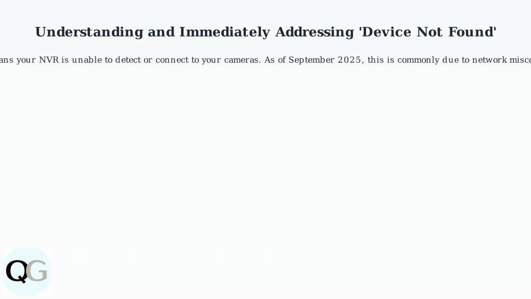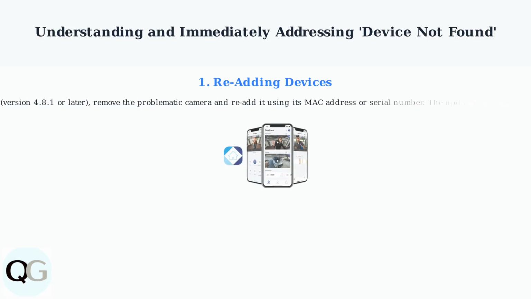The device not found error on your Lorex NVR means your NVR is unable to detect or connect to your cameras. As of September 2025, this is commonly due to network misconfigurations, outdated firmware, or ISP restrictions. The first fastest fix is re-adding devices.